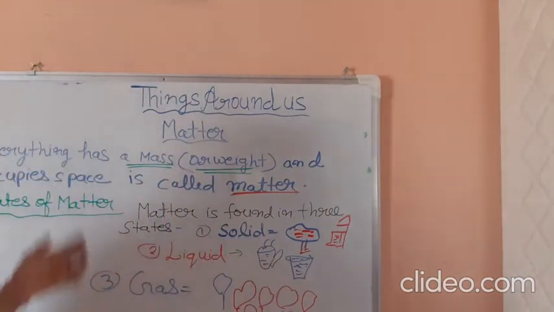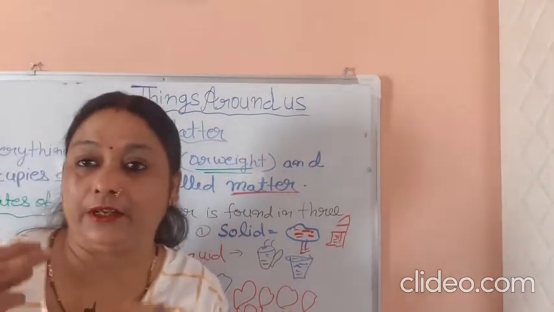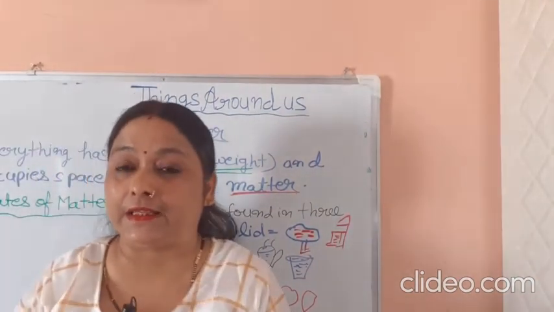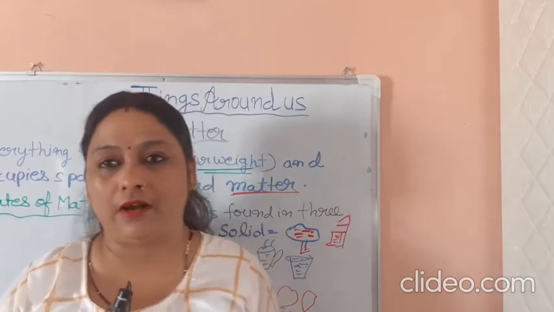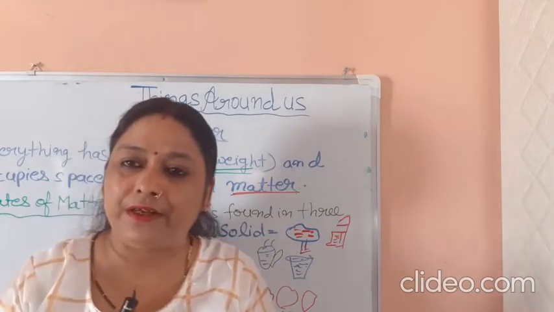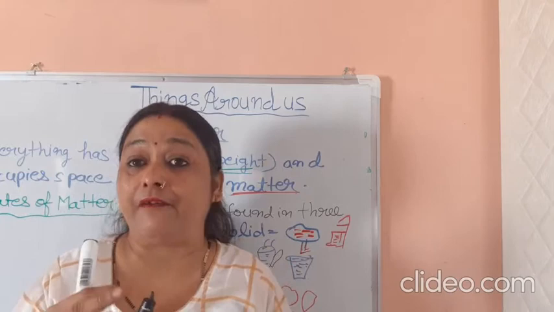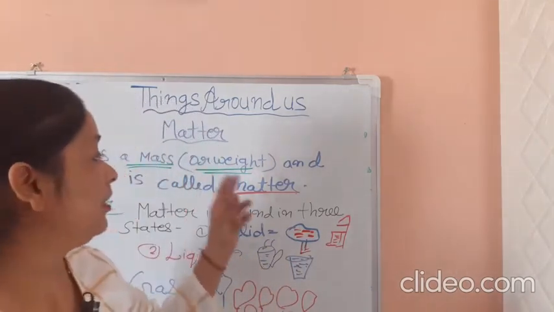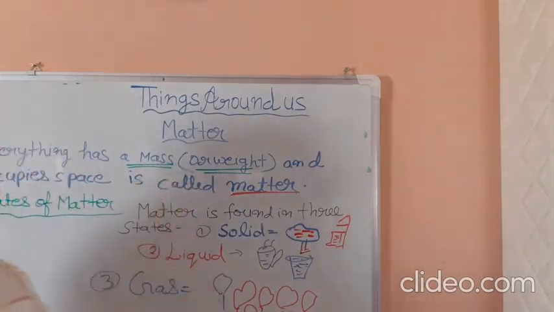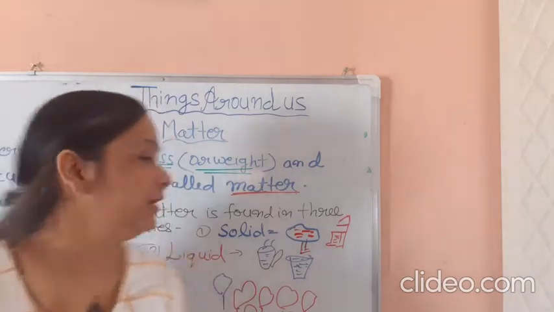So let's revise. There are so many non-living things as well as living things found in our surroundings. They have different size, shape and color. They occupy space, and they have a mass or weight. This is called matter.